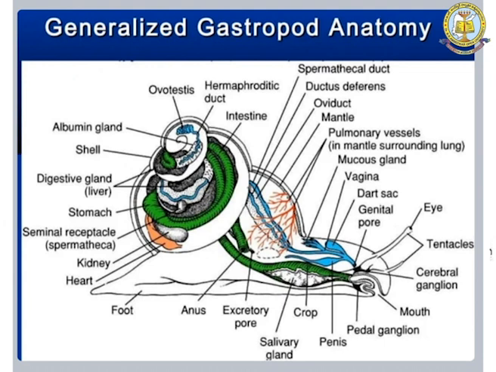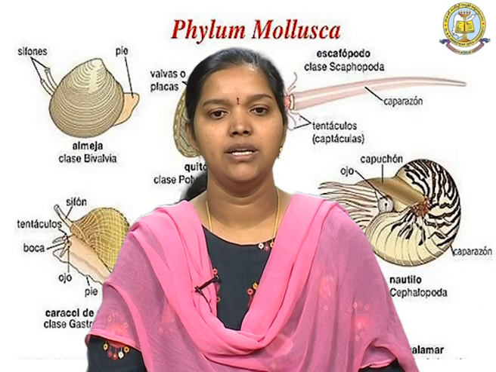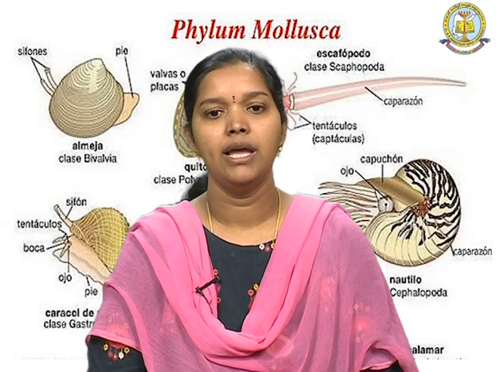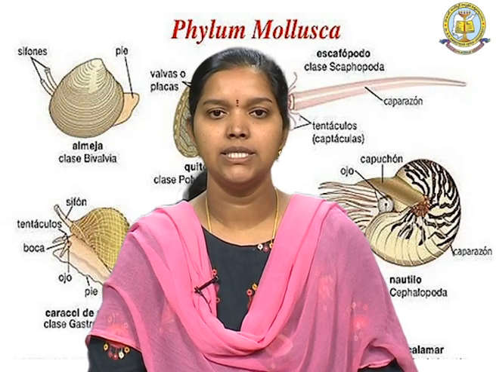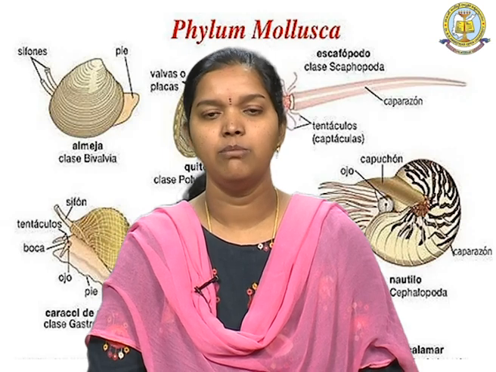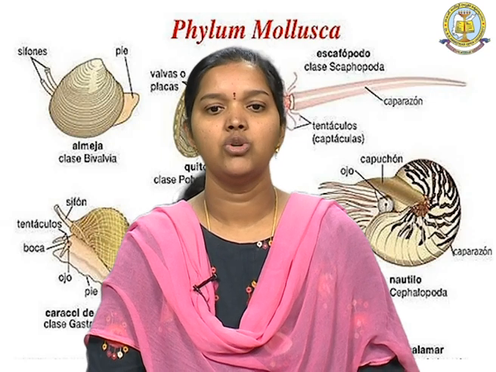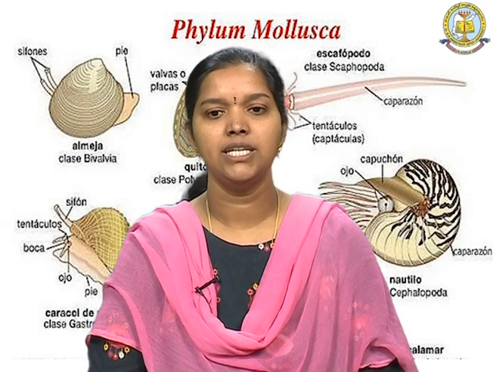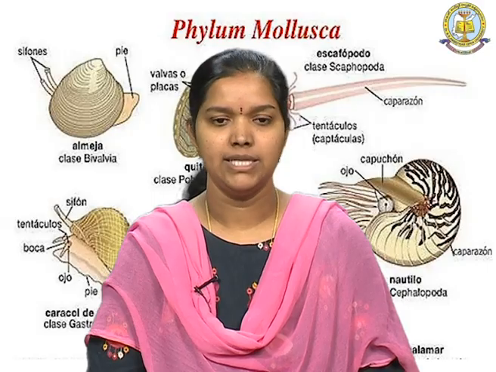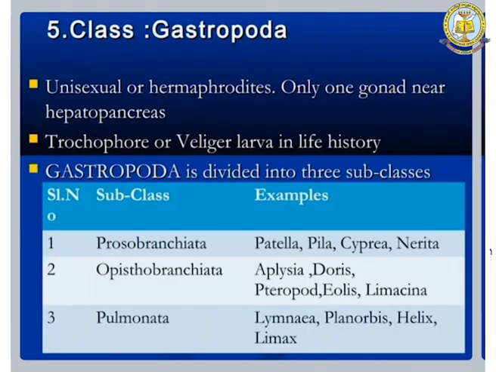Because of torsion there is a tilting. So, all the organs are a little bit tilted. They are mostly in the spiral form, and the reproduction here is mainly unisexual or hermaphrodite. That means within the same organism both male and female reproductive organs are present. Only one gonad is present near the hepatopancreas, and here trochophore or veliger larva is the life history.